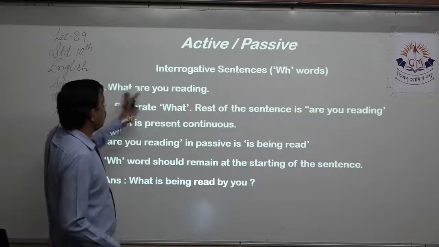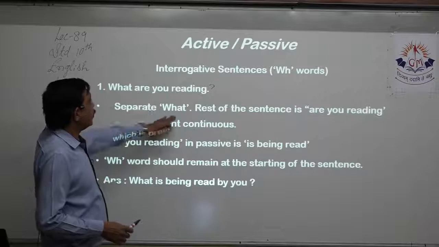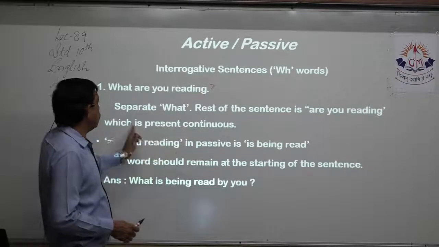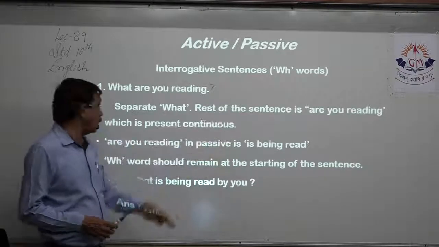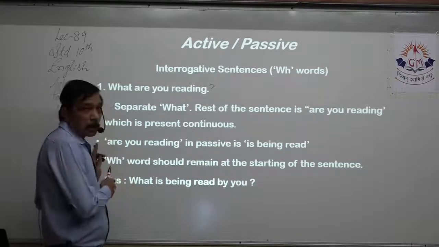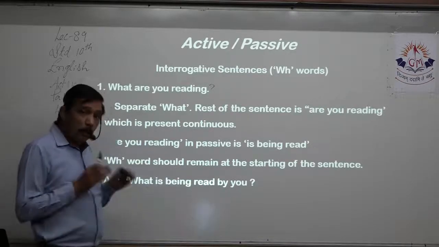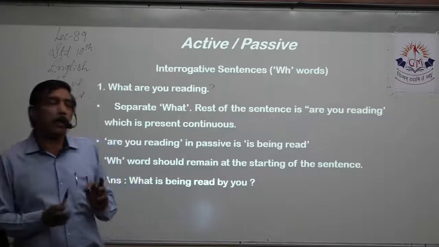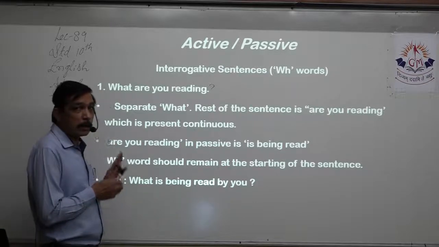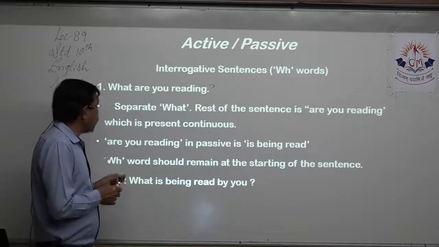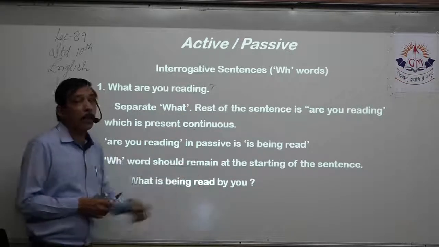Interrogative sentences. What are you reading? There should be a question mark over here. It's not there. Separate what from the rest of the sentence. Are you reading, which is present continuous, becomes is being read in the passive. The WH word should remain at the starting. You don't change that. What is being read by you? An interrogative remains an interrogative. Whatever WH word is at the starting of the sentence remains as it is. You just separate it and change the rest of the sentence. Are you reading? Reading is done by you. So, what is being read by you?